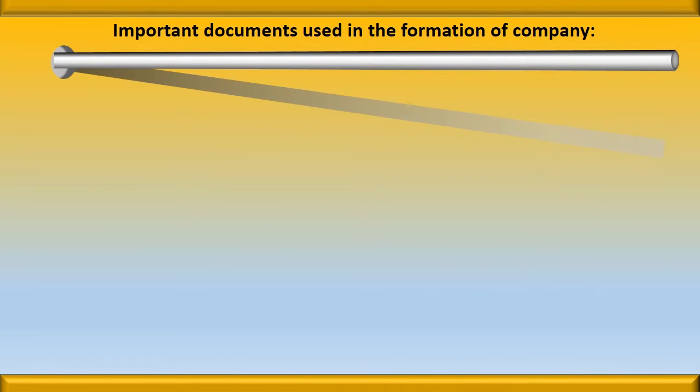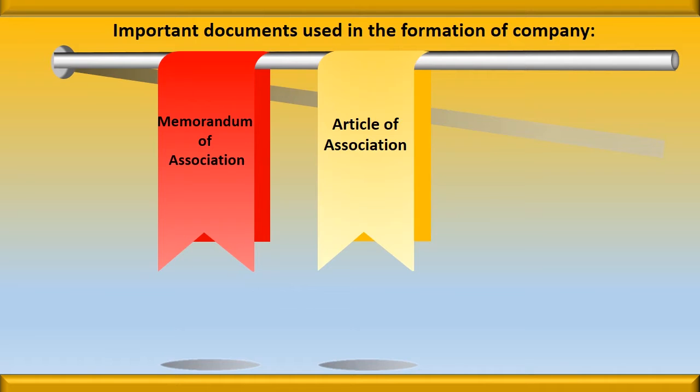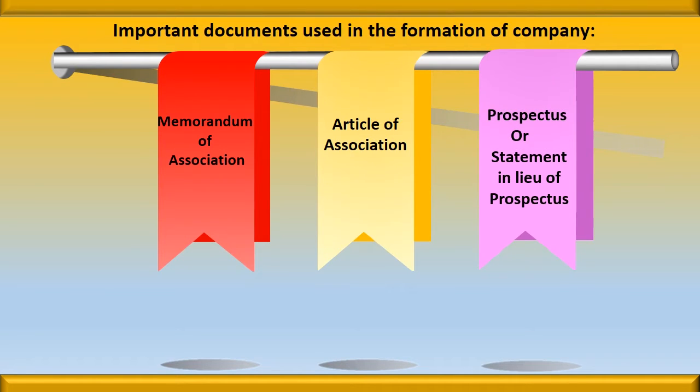In this video, we will discuss the documents which are needed for the formation of a company. Let us see the important documents that are needed for the formation of a company. For the formation of a company, we need Memorandum of Association, we need Articles of Association, and we need Prospectus or Statement in lieu of Prospectus.